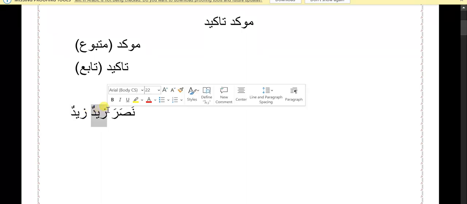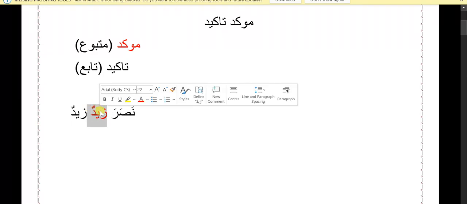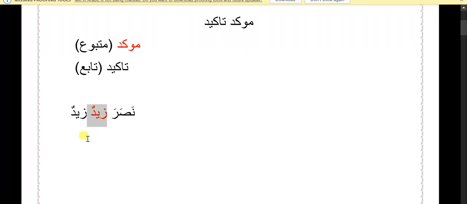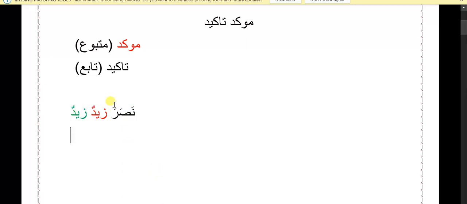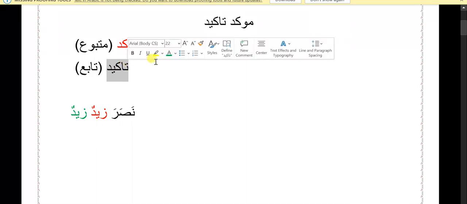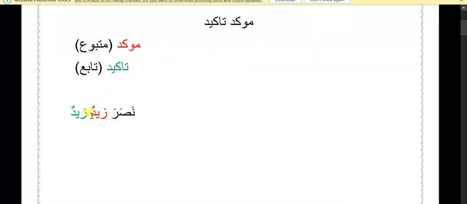So here the first word becomes Muakkad, because this is the Zaid who is being emphasized or empowered, and the second Zaidun is Takid because the second Zaid is emphasizing the first one. So the first Zaid is Muakkad and the other word is Takid.